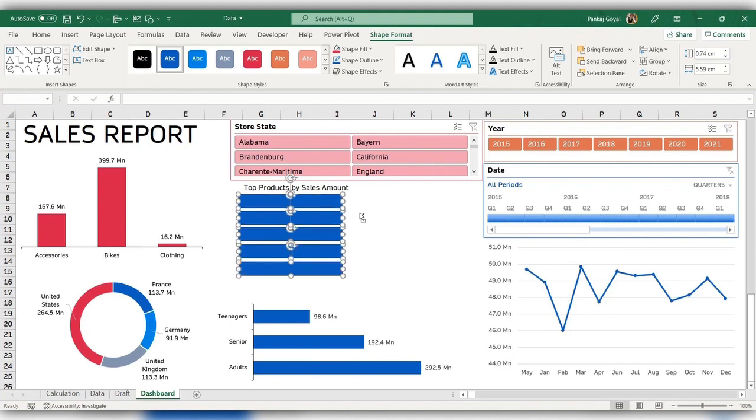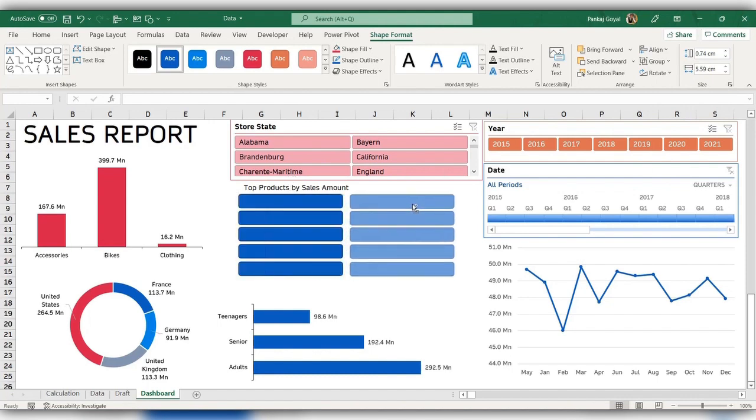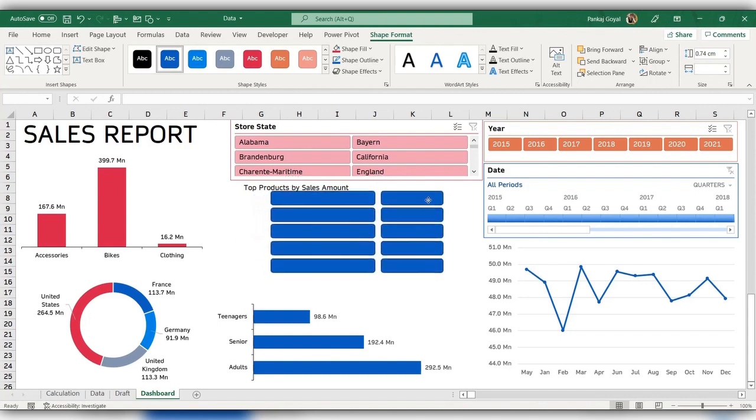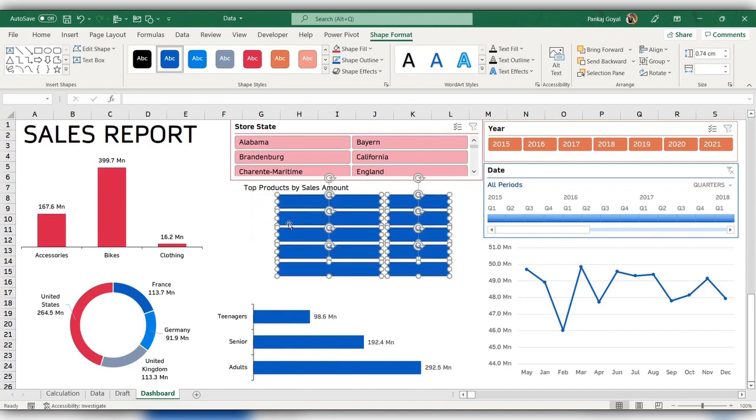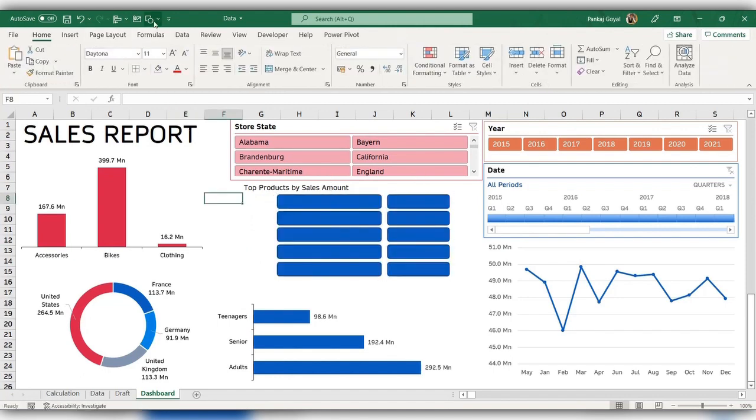So I'll select all 5, go to Shape Format, Align, and I'll align center. Again, Control and drag down to the right. In this way, you can copy and paste without much worry. Also, let me add some circles.